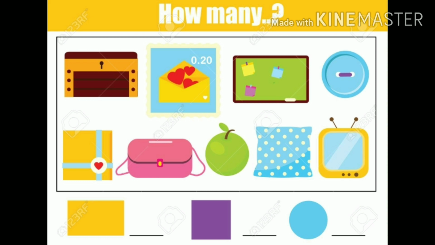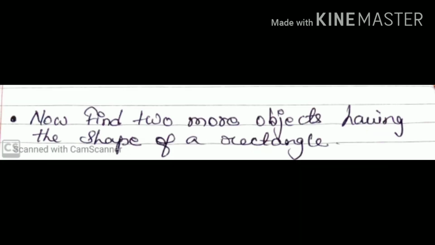That means you have to find how many rectangles, squares and circles you can see in the image. Practice work. Now find 2 more objects having the shape of a rectangle.